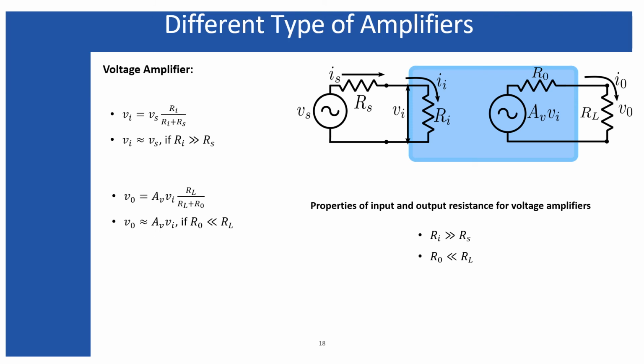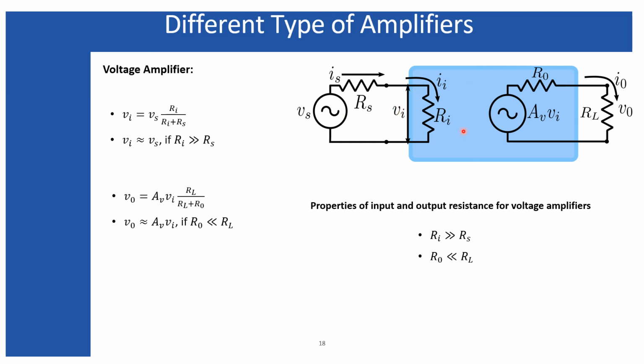First is the voltage amplifier. Here I have shown a voltage amplifier which has an input impedance Ri and output impedance R0, and this amplifier is taking Vs as the input signal, and that input voltage source is producing Is as the input current, and Rs is the source impedance associated with the voltage source.